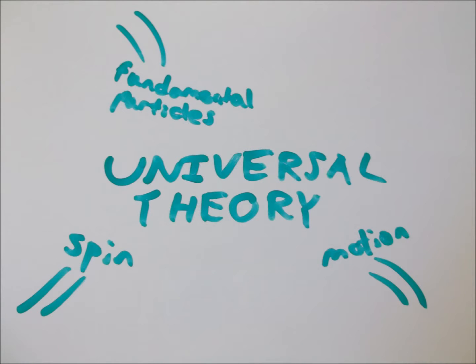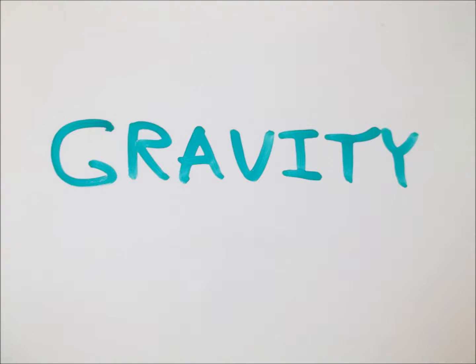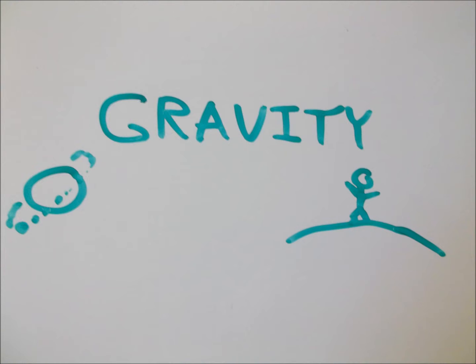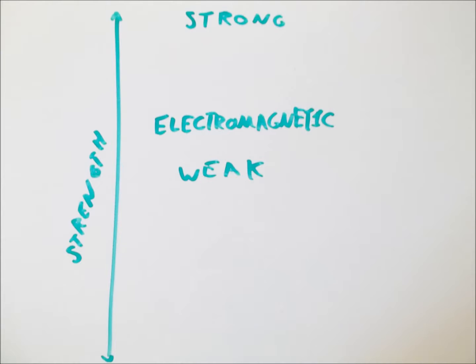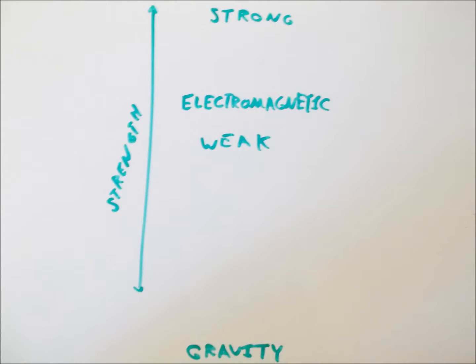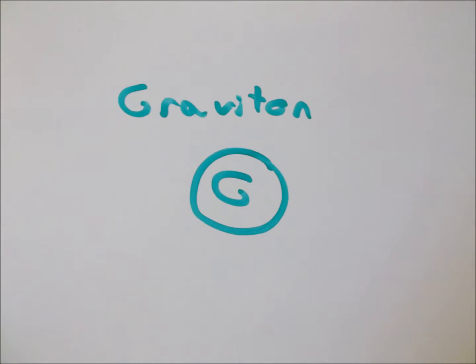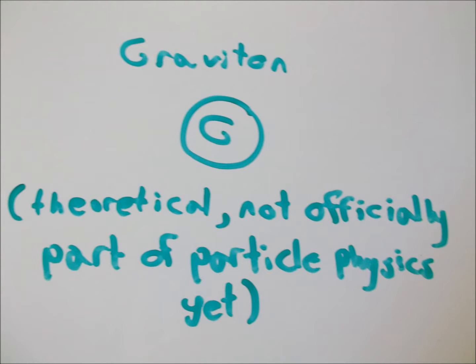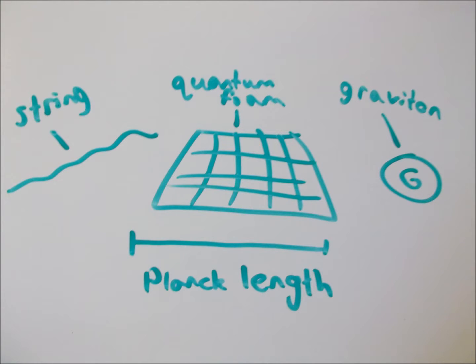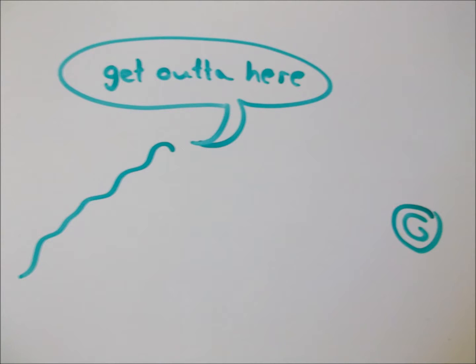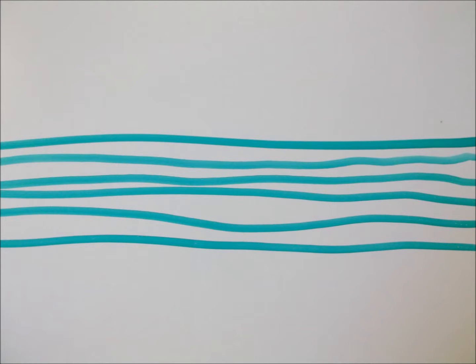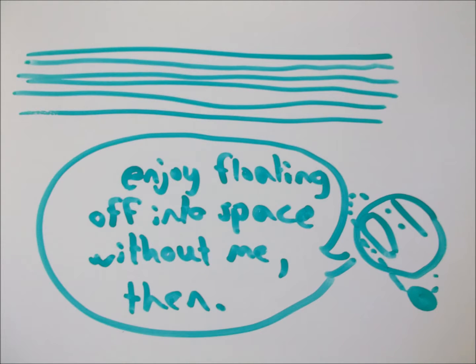One of the biggest problems with unifying all of the knowledge we have into one theory is with gravity. Gravity, despite its ability to move planets and keep everything attracted to everything else, is actually the weakest of the four fundamental forces, by a whole lot. So much so that in order to work with what we know so far, we have to pretend like gravity doesn't exist. However, if the graviton, that's the boson particle that causes gravity to exist at all, is real, then we can assume gravity instead works on a quantum level. However, gravity doesn't work that way, which is why strings have to be put in its place. These strings are so tiny that they bump into each other almost without touching. Gravity can't work like this.